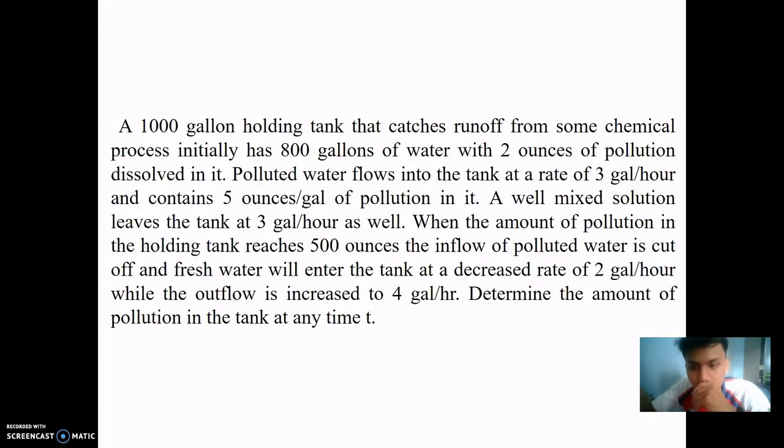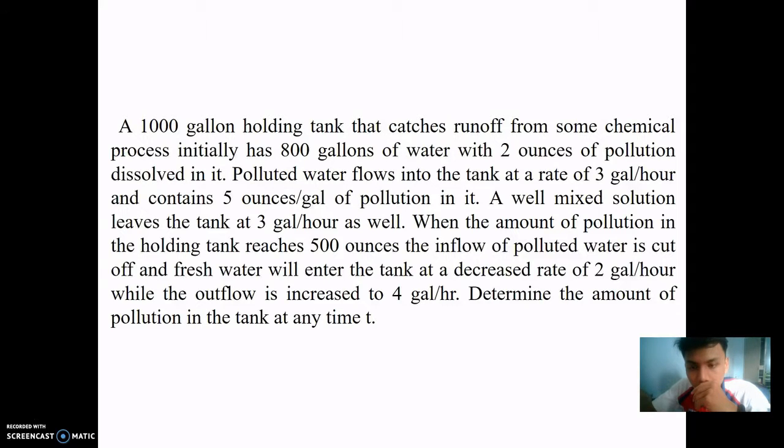A well-mixed solution leaves the tank at 3 gallons per hour as well. When the solution is fed into the tank, it will mix and leave the tank with the same flow rate as it is fed into the tank.